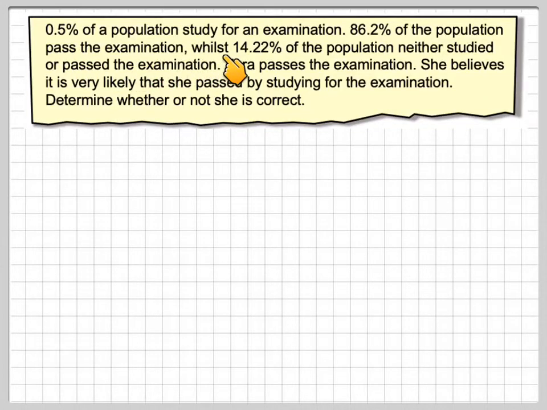0.5% of the population study for an examination. 86.2% of the population passed the examination, whilst 14.22% of the population neither studied nor passed the examination. Zara passes the examination. She believes it is very likely that she passed by studying for the examination. Determine whether or not she is correct.